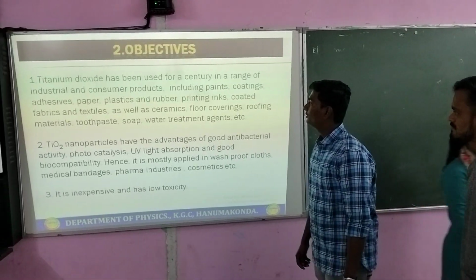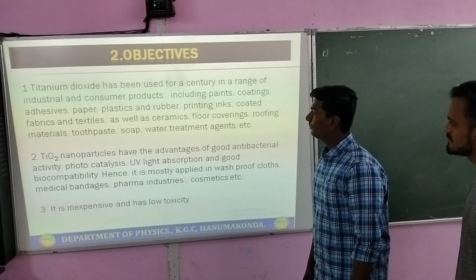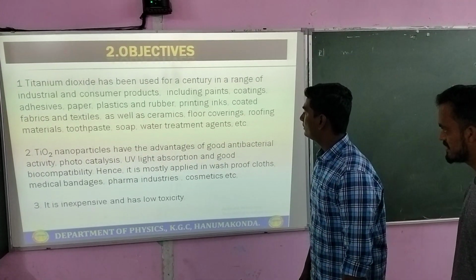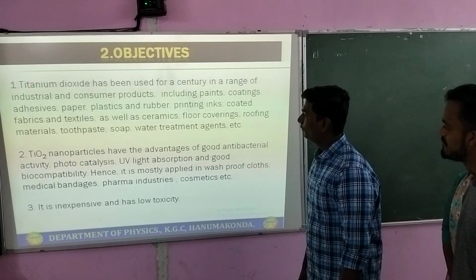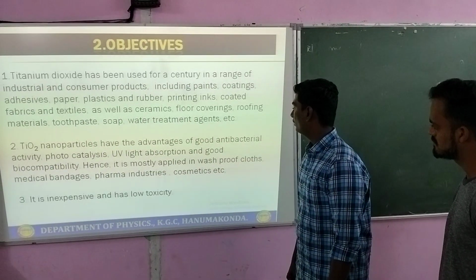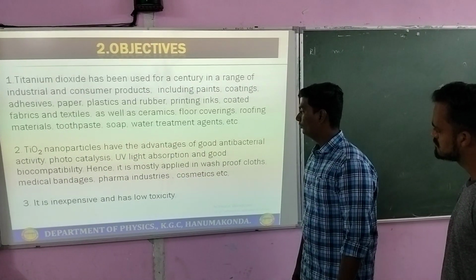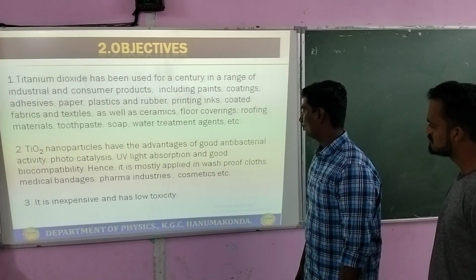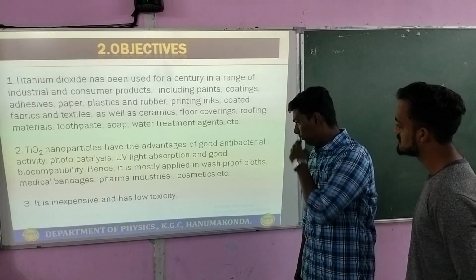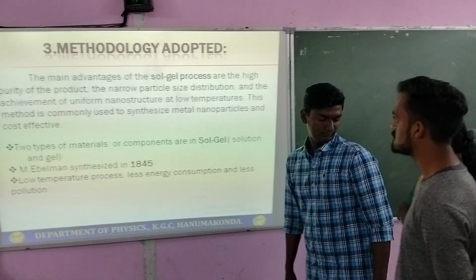Objectives. Titanium dioxide has been used in a range of industrial and consumer products, including paints and coatings, as well as paper, plastic and rubber, printing inks, coated fabrics, textiles, as well as cements, floor pavings, roof materials, toothpaste, soap, water treatment agents, etc. Titanium dioxide nanoparticles have the advantage of good antibiotic activity, photocatalysis, UV light absorption, and good biocompatibility. Hence, it is mostly applied in waterproof cloths, medical bandages, pharma industries, cosmetics, etc. It is inexpensive and has low toxicity.